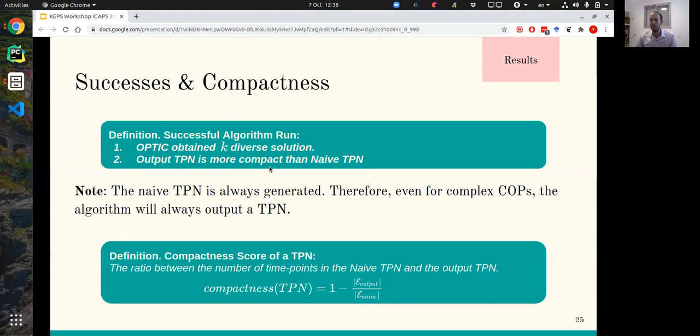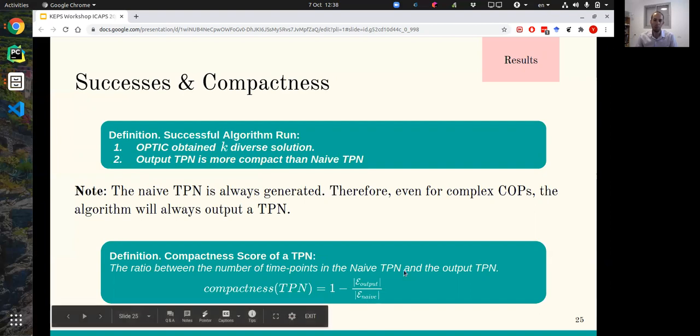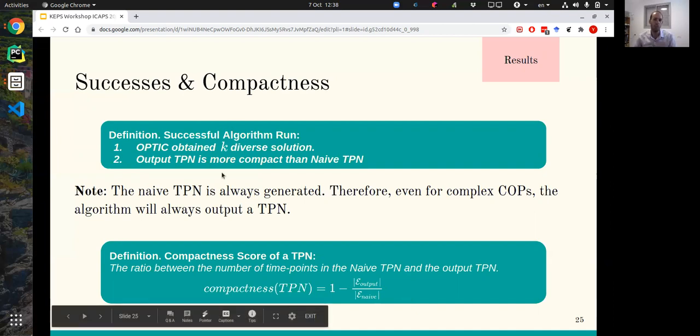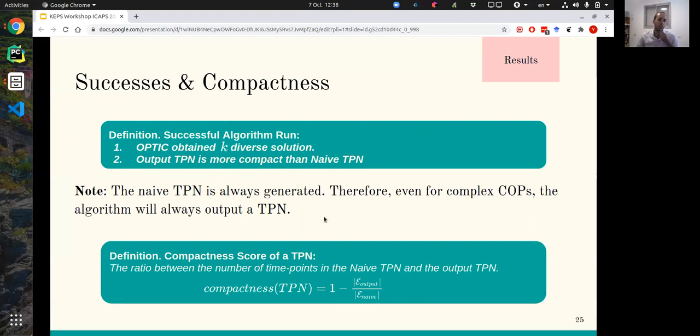We defined two criteria measures to display in our results. The first is the number of successful runs of our algorithm, and the second is the compactness score of each TPN that we generated. We define the compactness score by the number of time points in the output TPN compared to the naive TPN. And we define a successful run as a run where we were able to obtain the initial K diverse solutions that we wanted, and the output TPN is more compact than the naive TPN.